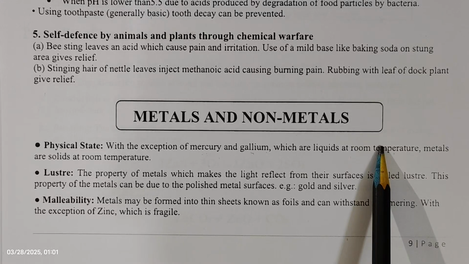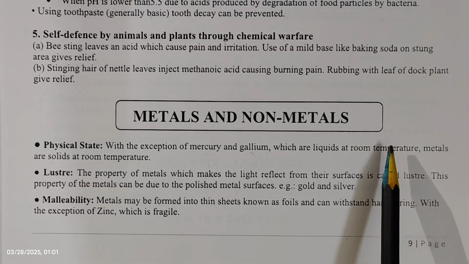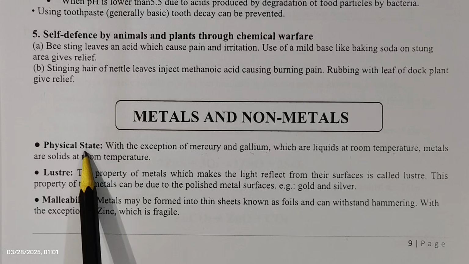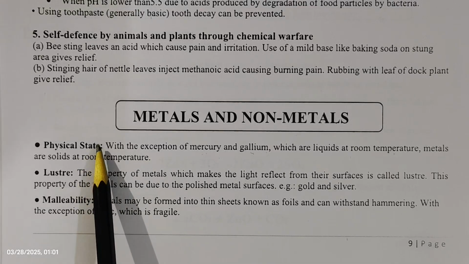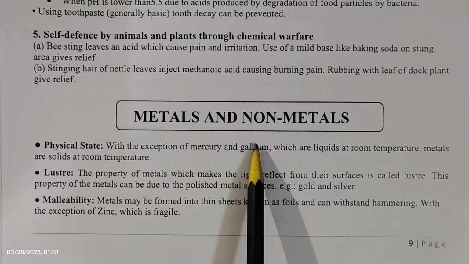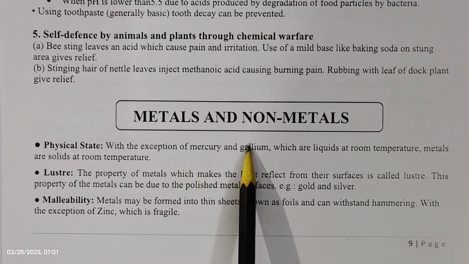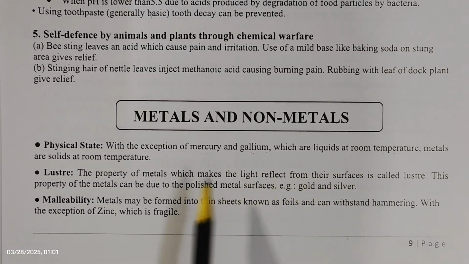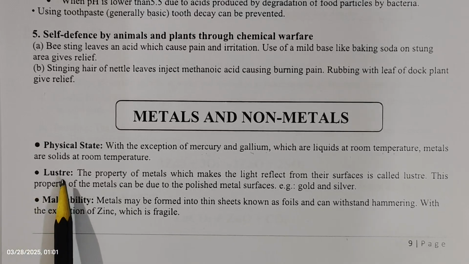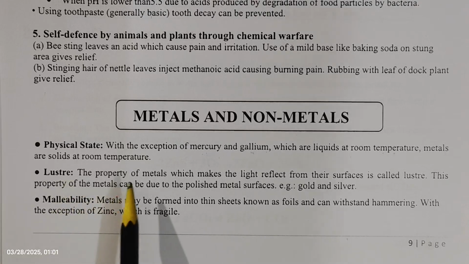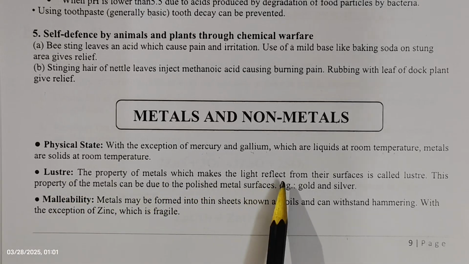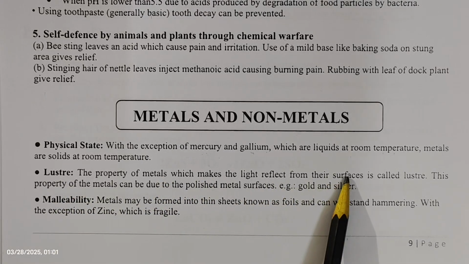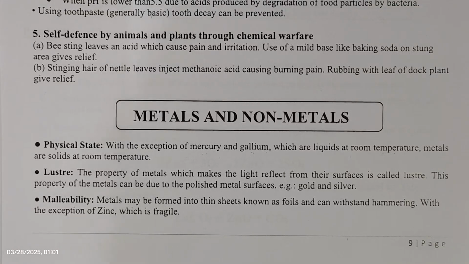So the first property of metal is the physical state. Generally metals are solid at room temperature except mercury and gallium. Mercury and gallium are liquid at room temperature. Then next is luster property. Luster means shining property. The metals have a shining property, so they reflect the light from their surfaces. This we call luster property.